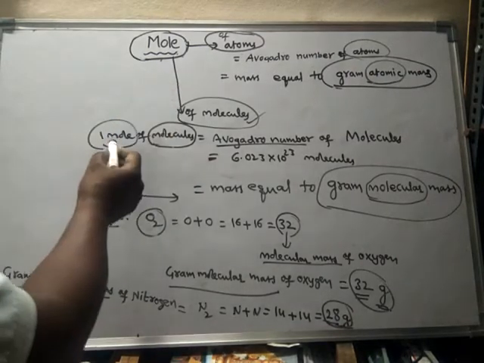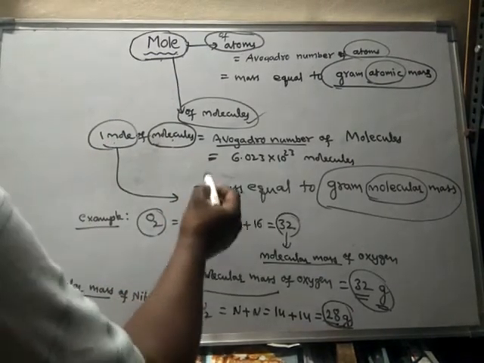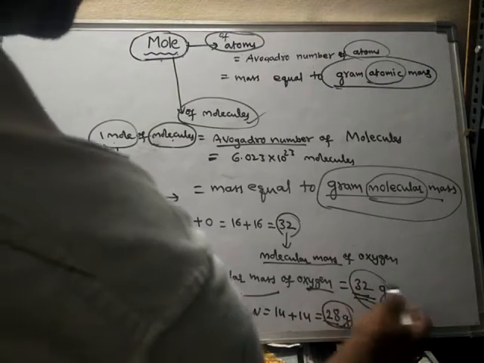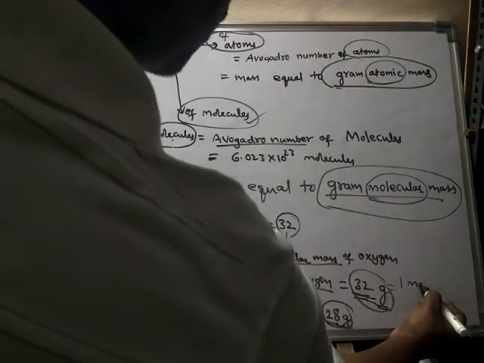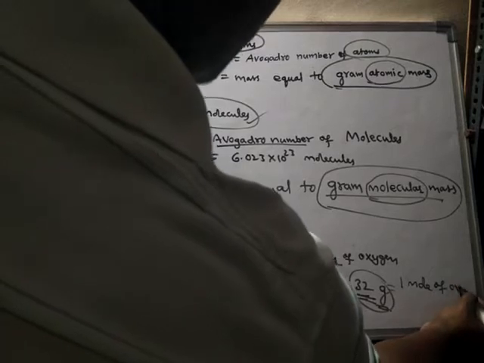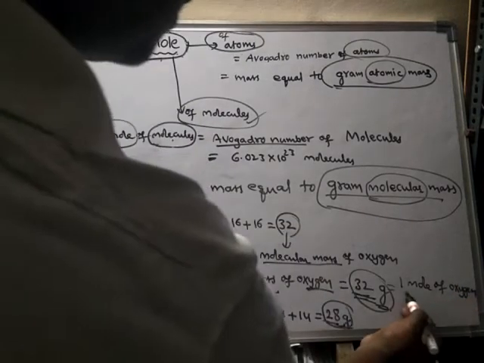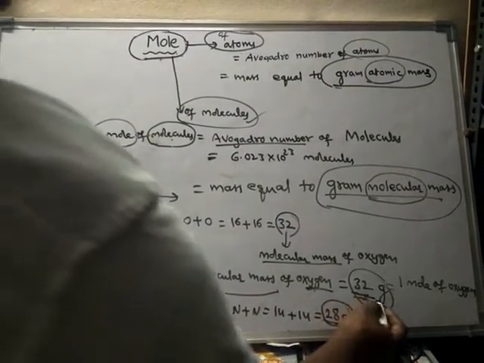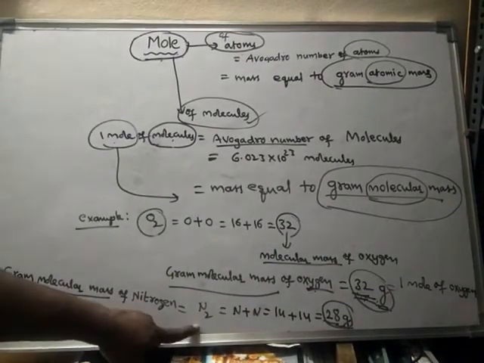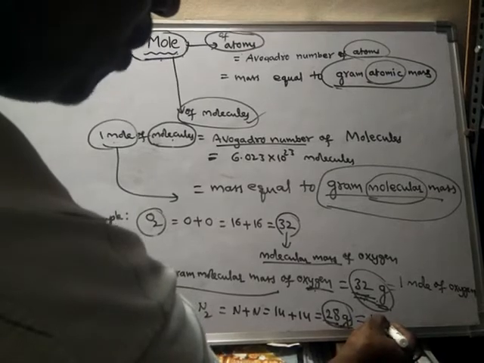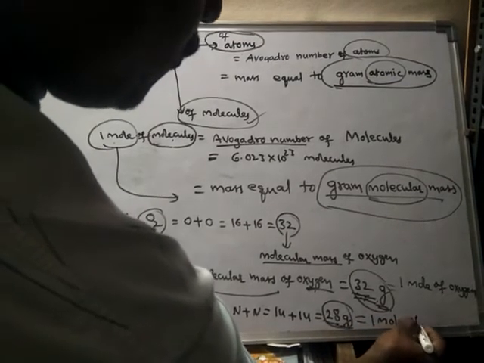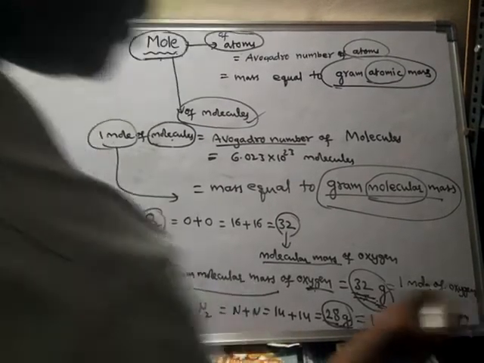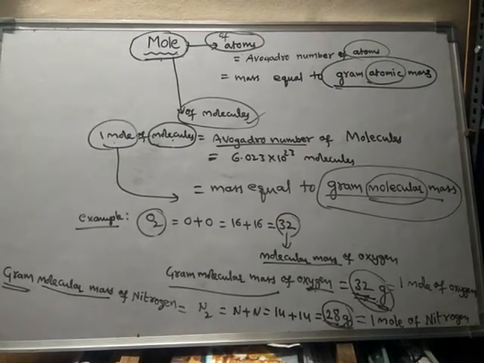According to this, the mass of 1 mole of molecules is equal to the gram molecular mass. If you take 32 grams of oxygen, it is equal to 1 mole of oxygen, because for oxygen 32 grams is its gram molecular mass. But for nitrogen, 28 grams of nitrogen is equal to 1 mole of nitrogen. What is the mass of 1 mole of nitrogen? It is 28 grams.